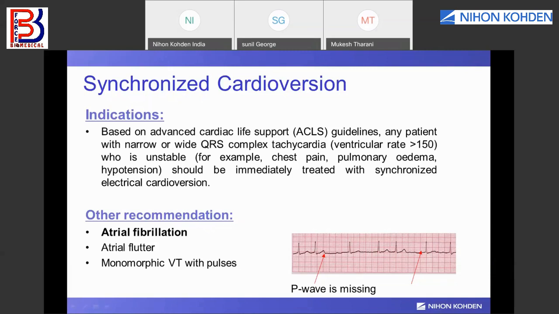Here is an example of atrial fibrillation. You can see there is no P wave, or the P wave is very irregular, but the QRS complex is there. A patient can be alive with atrial fibrillation.